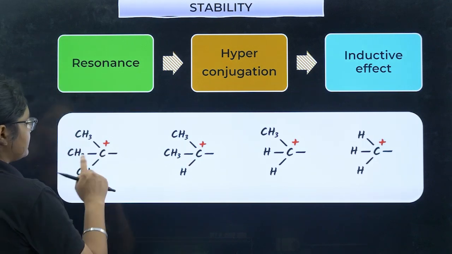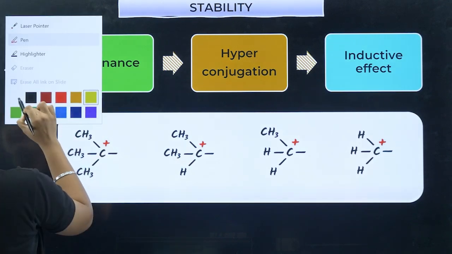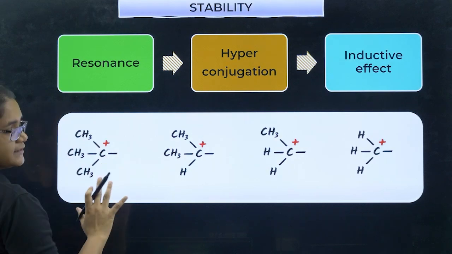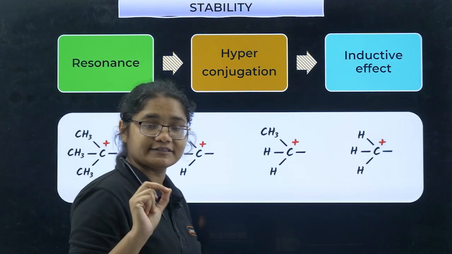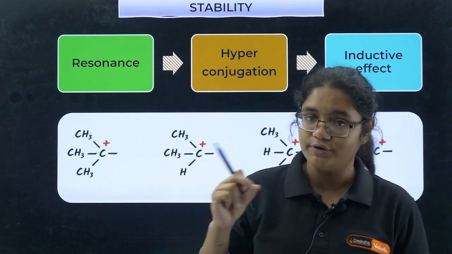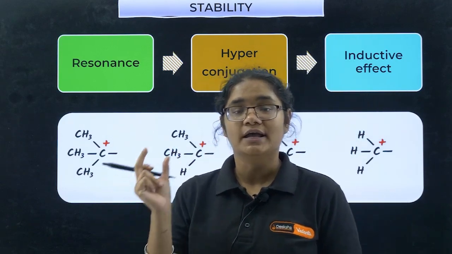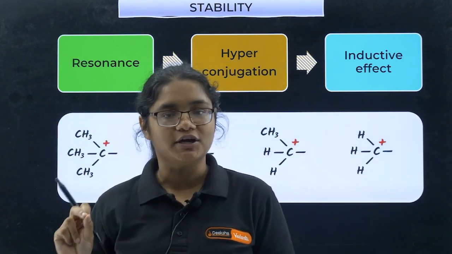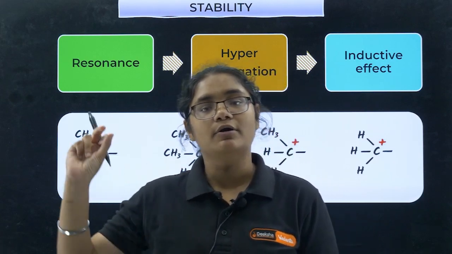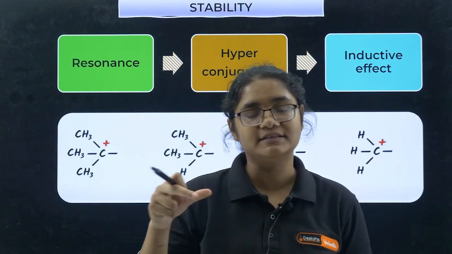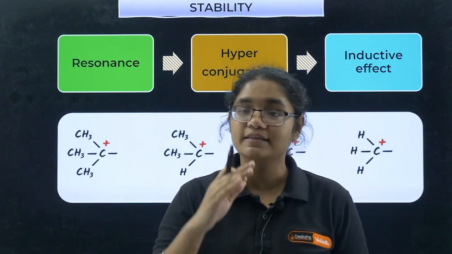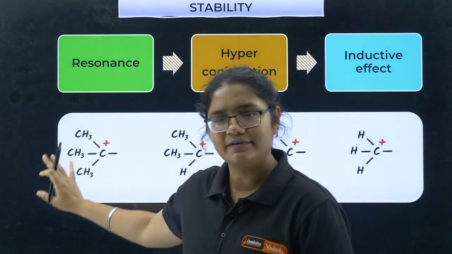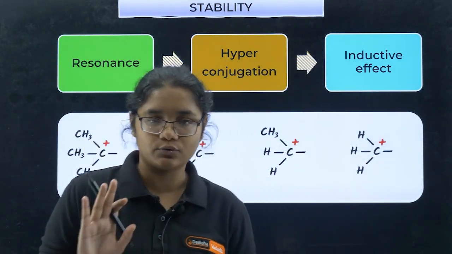Now see, for example, this question. There is no resonance here, because for resonance, what is the mandatory condition? We need to have conjugation. And how do we have conjugation? Double bond, single bond, positive charge; double bond, single bond, negative charge; double bond, single bond, lone pair; double bond, single bond, double bond. These types of systems should be there, but here we don't find any such system, so there is no resonance here.